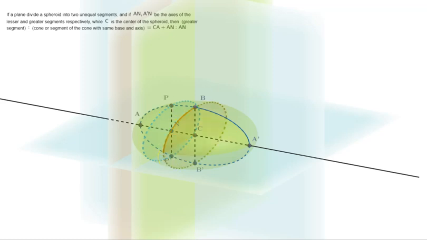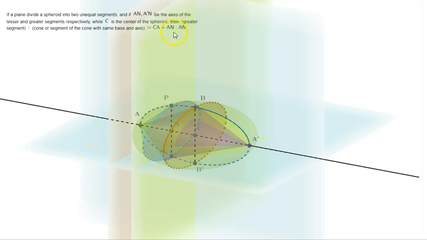And similarly, this is the circle of intersection between the spheroid and the plane passing through BB'. Here we can visualize these cones. This is the APP' cone, and this is the cone ABB'. Again we have another cone A'PP'.